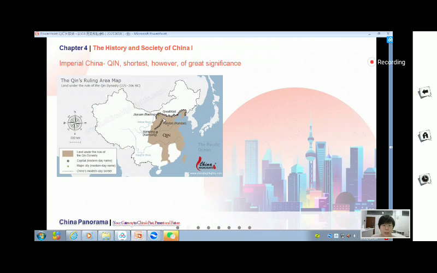Actually, it started building before Qin Dynasty, but during Qin Dynasty, they built a longer and higher Great Wall. And the purpose of building the Great Wall is that to protect from Mongols? Yeah. So actually, the purpose of the Great Wall is to prevent the enemies from the north part.